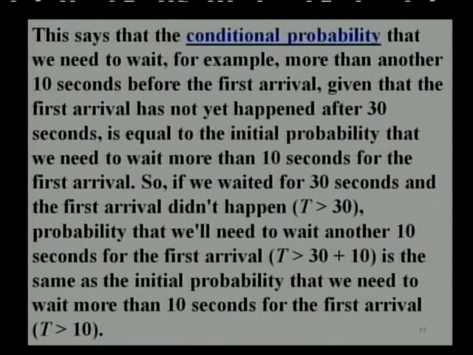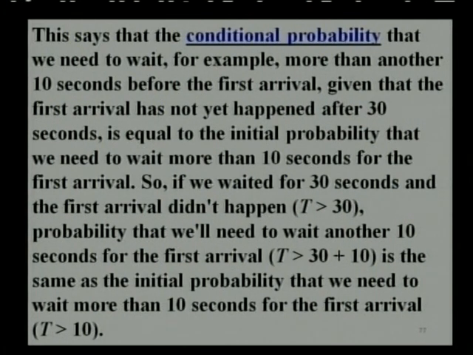And this says that the conditional probability that we need to wait, for example, more than another 10 seconds before the first arrival, given that the first arrival has not yet happened after 30 seconds, is equal to the initial probability that we need to wait for more than 10 seconds for the first arrival.